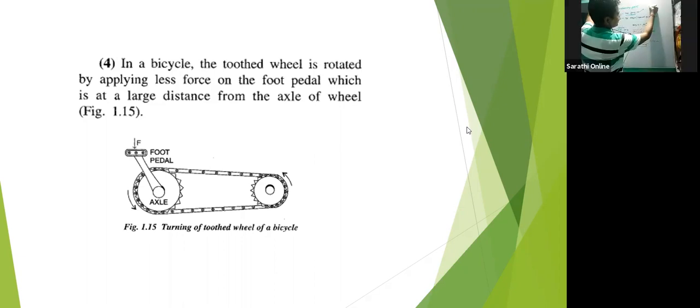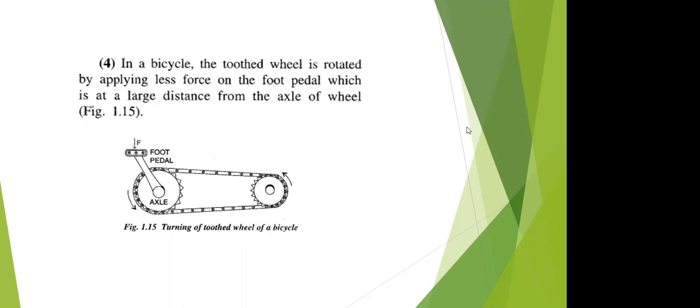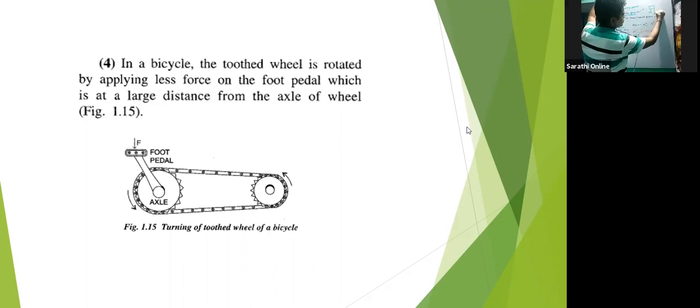This is the same thing: one block is pulled by a 10 newton force and a 20 newton force, and there is one force applied on the top of it. What should be the force so that there is no acceleration, so that the net force is 0?